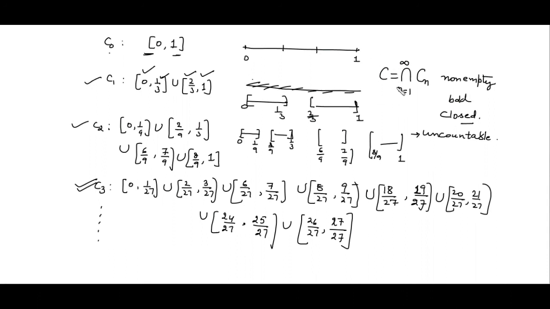Now we need to find out the outer measure of C. We can find the outer measure of C in terms of its complement. What will be the complement of C1? Call this E1. It will be the open interval 1/3 to 2/3. Similarly, the complement of C2, call this E2, will be the union of the open intervals 1/9 to 2/9 and 7/9 to 8/9.